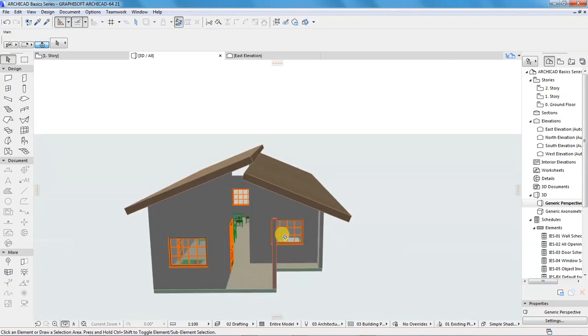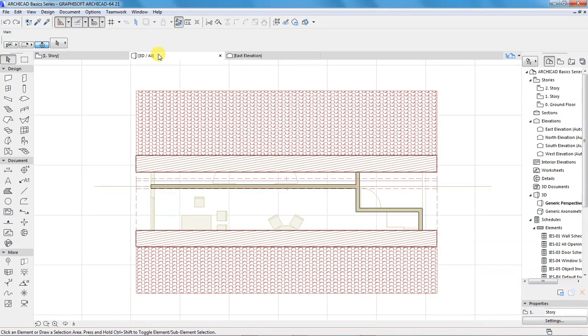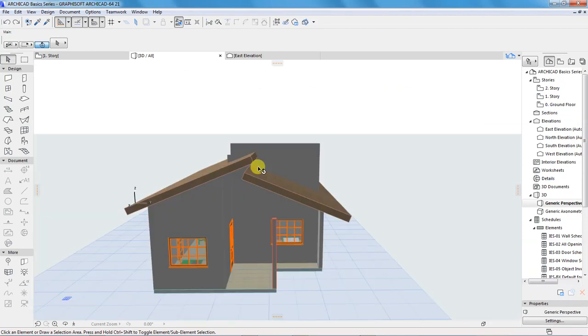So if this happens, you notice that it's an error, and we are supposed to split this wall into two for us to be able to trim it in two parts, one using this roof and the other one using this other roof.